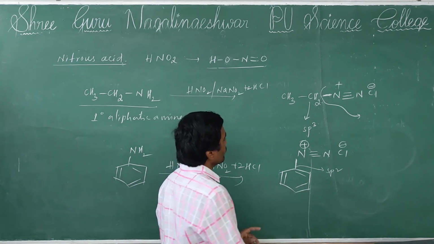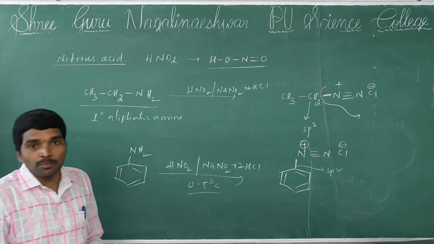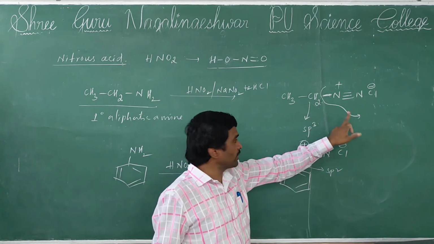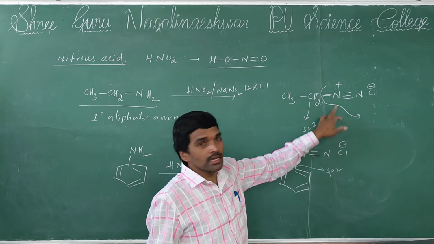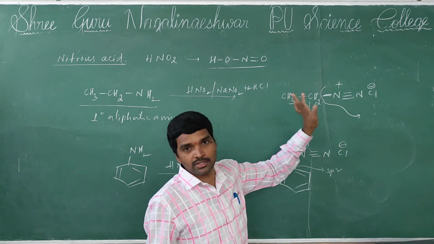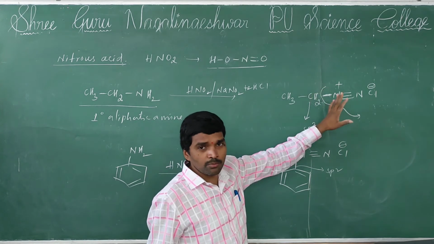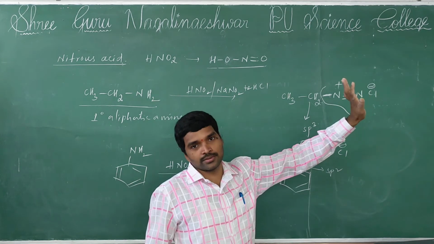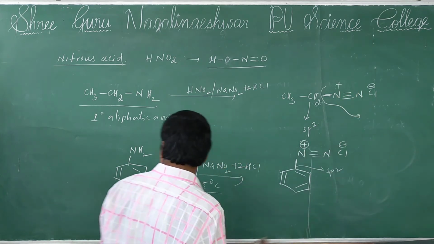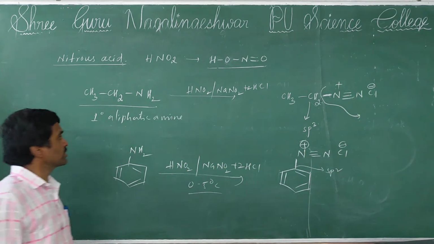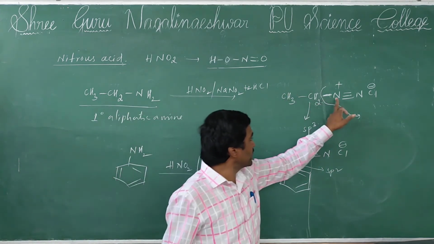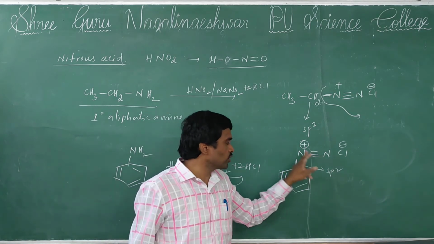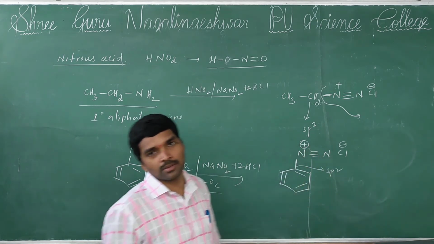So that's why we are unable to prepare the aliphatic primary amine diazonium group. Why? Because in aliphatic primary amines, the diazonium group is attached to an sp3 hybridized carbon. This is a weak bond, it cleaves and leaves as nitrogen gas. Okay, so that difference you remember. Simple difference: in aliphatic primary amine, the diazonium group is attached to sp3 hybridized carbon; in aromatic, the diazonium group is attached to sp2 hybridized carbon.